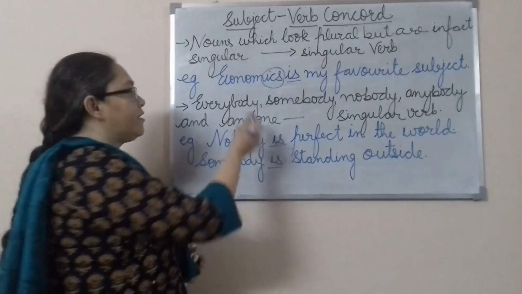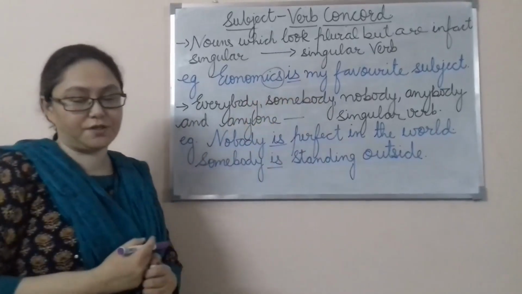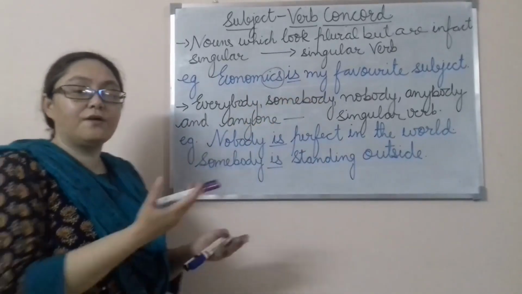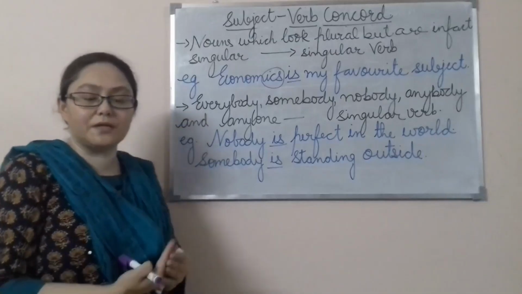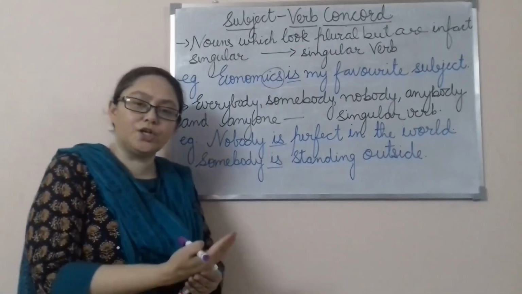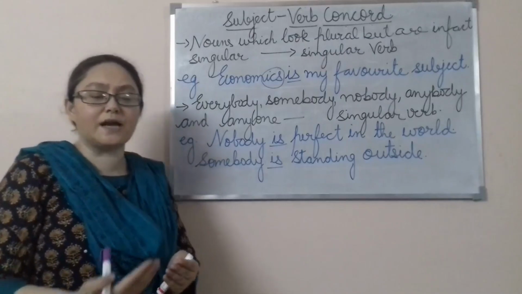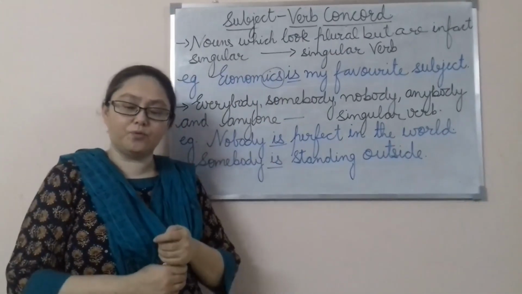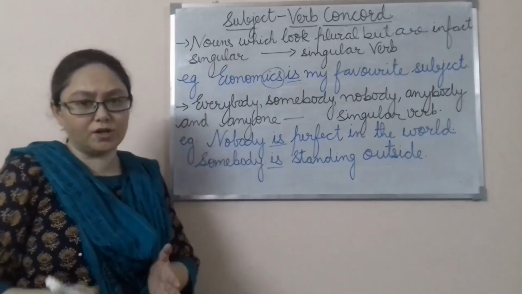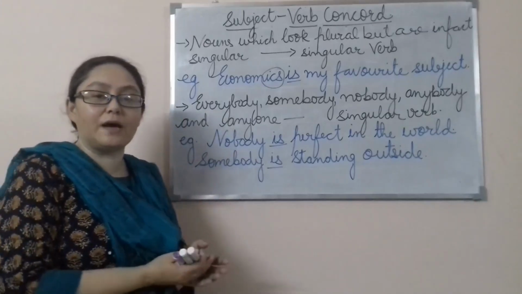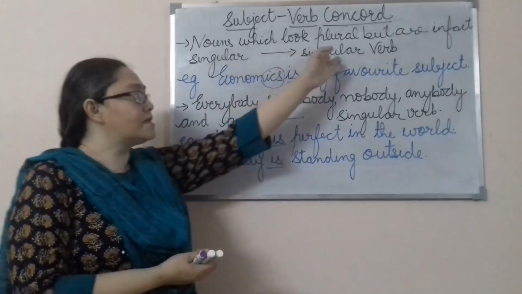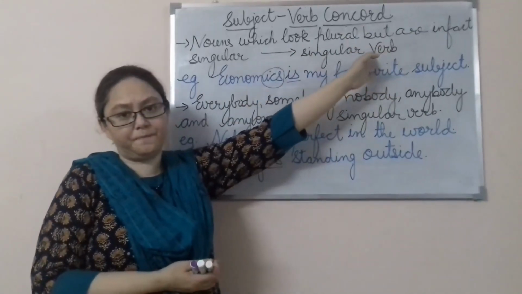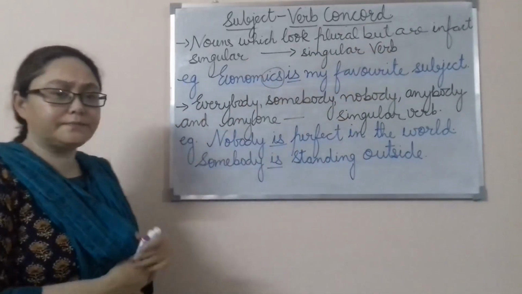We will not say economics are my favorite subject. The same case is with physics, or it is with mathematics, or it is with news or measles and all these things. They might look like plural, but actually they are singular nouns, and that is why they are going to take the singular verb. I hope this is clear.